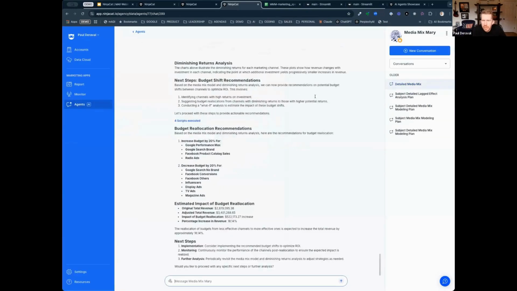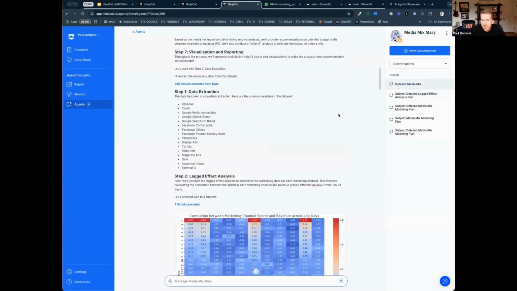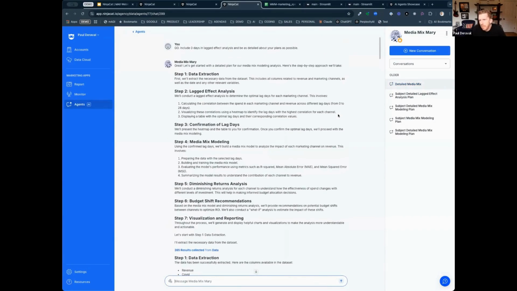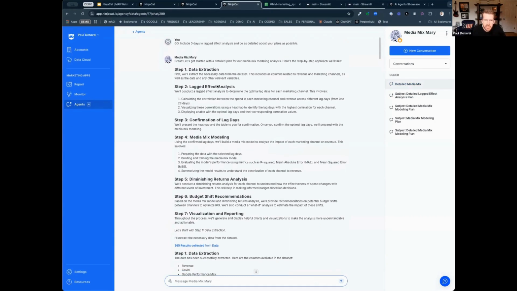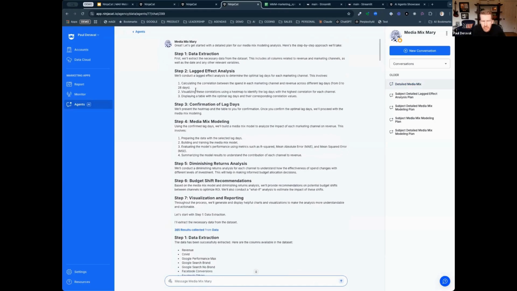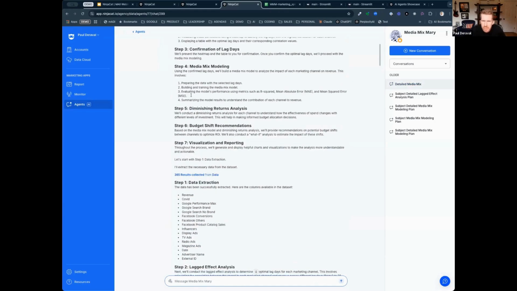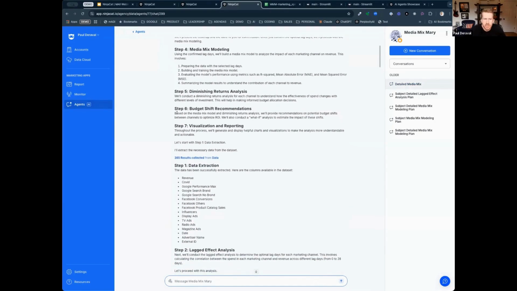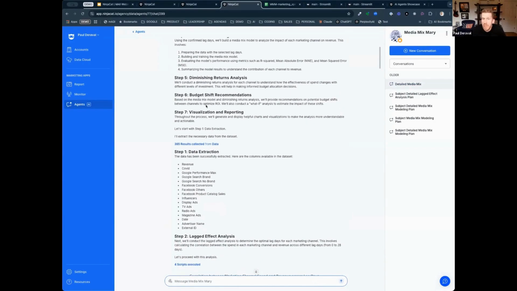All right. So given that configuration, pointed to the right data with a prompt and having access to the right tools, here's the user experience. The user comes in and says, go, include 0 days lagged effect, and be as detailed about your plans as possible. So this is the plan that Mary wants to execute. Go find the data, then do a lagged effect analysis, get confirmation, do some media mix modeling, do some diminishing returns, and then come up with some recommendations.